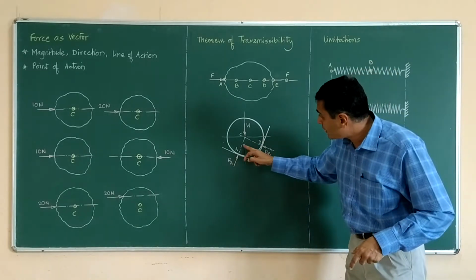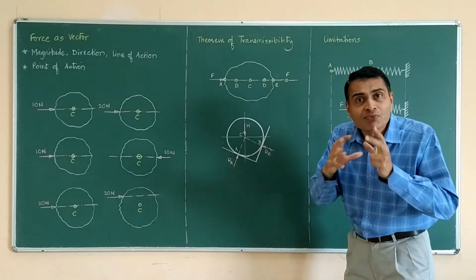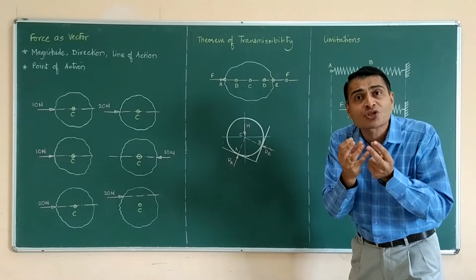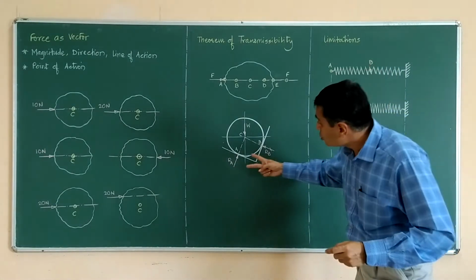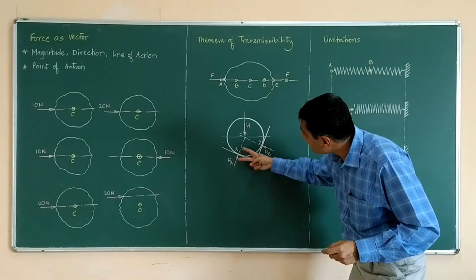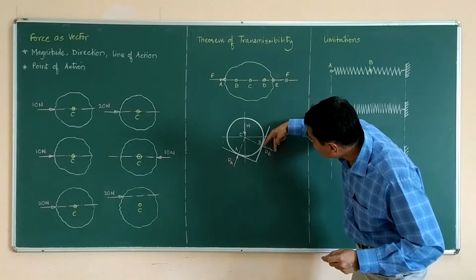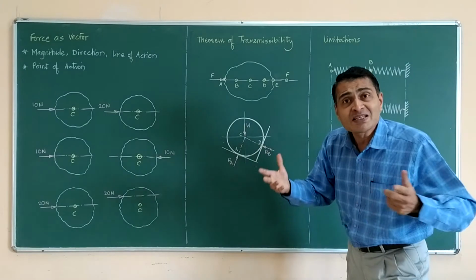Now if I want to find out these angles, or if I want to analyze the three forces together, is it not convenient for me to transmit this force from point A to point C and from point B to point C? Yes.